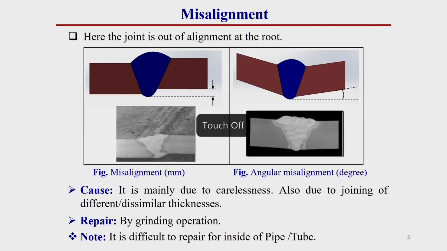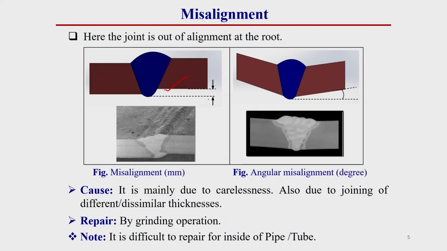Now, we will go for misalignment. Misalignment is also a welding defect. Here the joint is out of alignment at the root. You see here this joint is out of alignment, because this type of welding defect generally occurs if we use dissimilar plate thickness. That means, if we weld two plates of different thickness, or this generally occurs due to carelessness. So, if we are careful during the welding operation, then we can eliminate this type of defect.